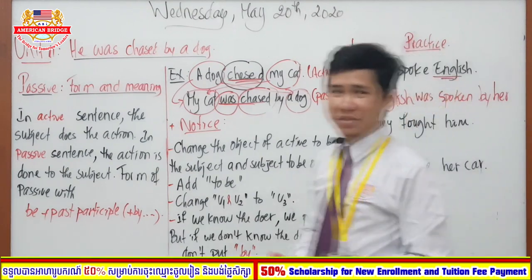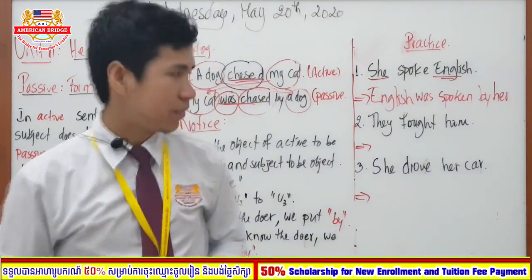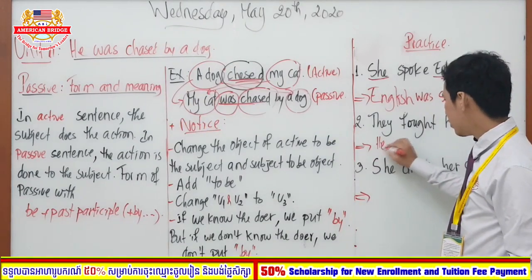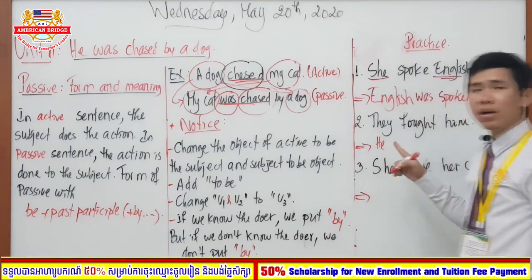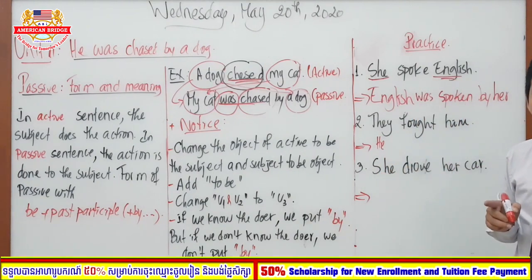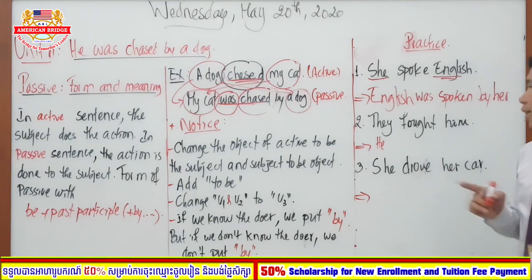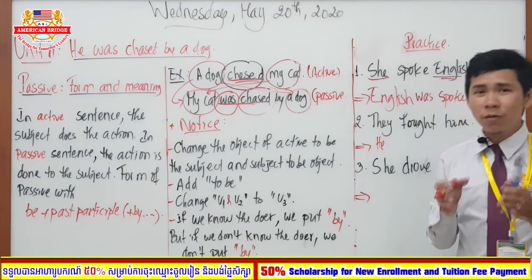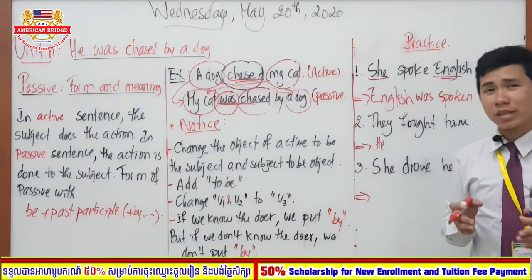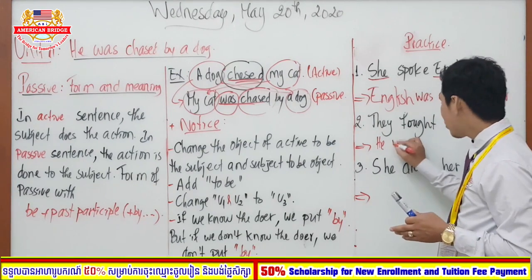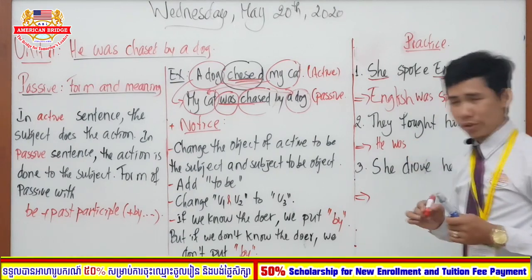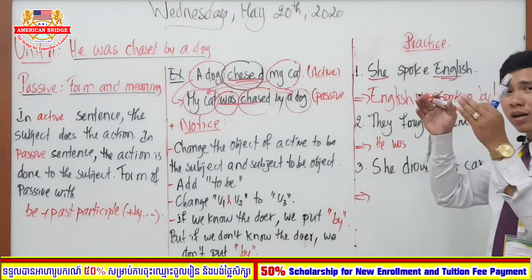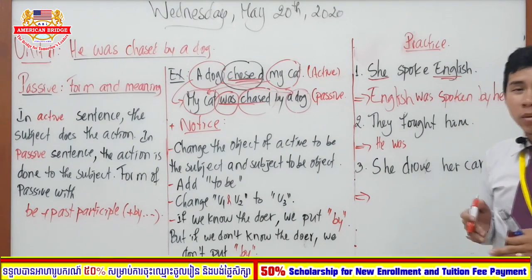Okay, so the second sentence. Let's start with the second sentence. He. So is it singular or plural? Singular, right? So in here, our sentence is past active or present active? Past active, right? So that's why we have to use it with was. Okay? Verb 1 and verb 2 need to change to be verb 3.